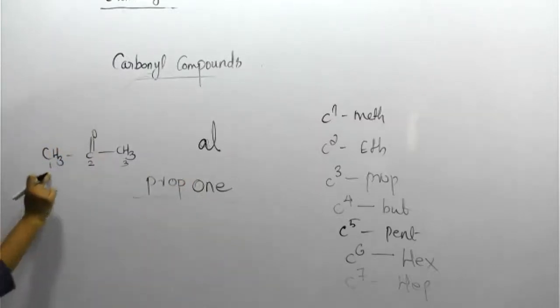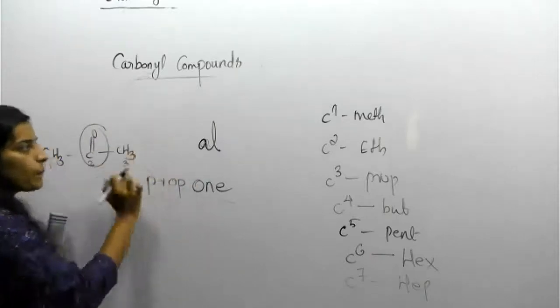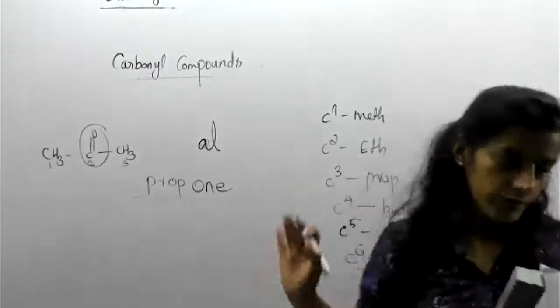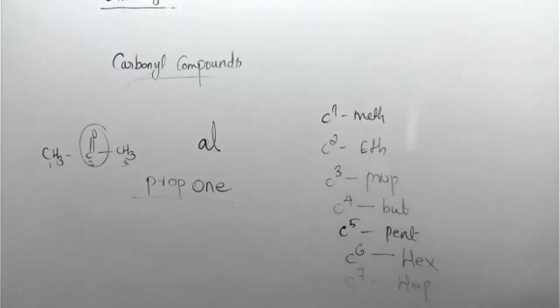Clear enough? So 1, 2, 3, three carbons are with you. Then you can identify it is a ketone because a group is present on both sides. Suppose one side is CH3 and the other side has a hydrogen, then it is an aldehyde. But if instead of hydrogen another group is there, we conclude it is an example of ketone. Clear, students? So Dhruv is texting that it is propanol. Very good. Another example.